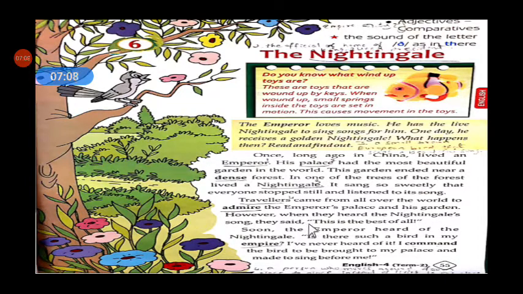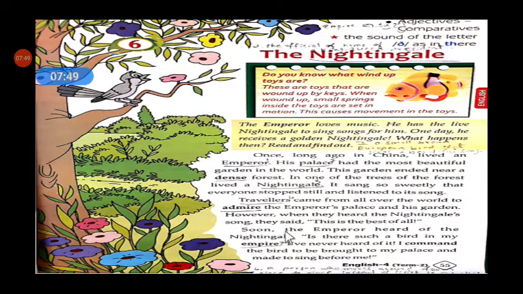Then, however, when they heard the nightingale's song, they said, "This is the best of all." When the travelers visited the emperor's palace, they heard the song of the nightingale. Then they said that it sings a beautiful song, so that bird would be the best of all.